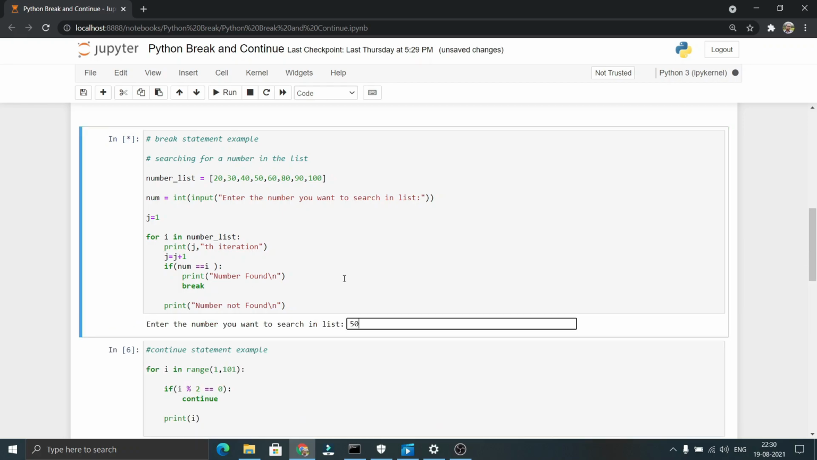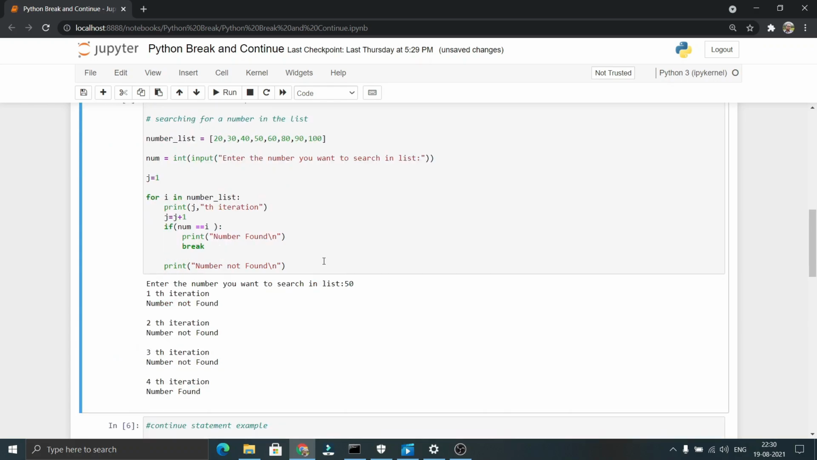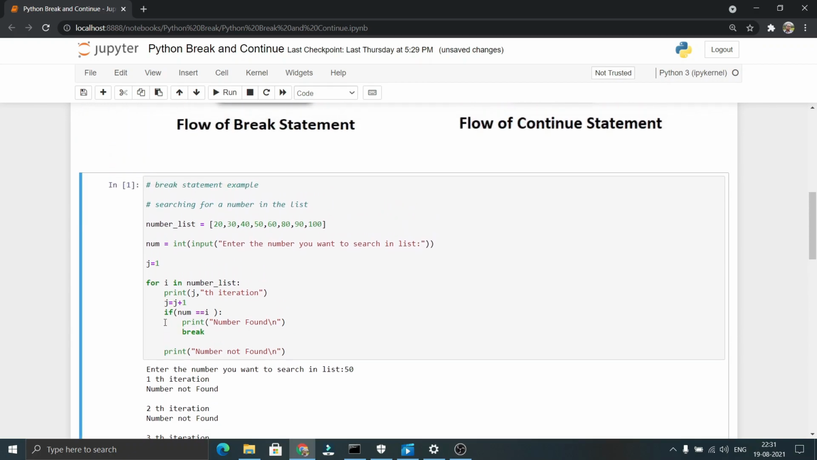I am providing 50 as an input here. You can see that it printed not found in the first 3 iterations. In the 4th iteration, it printed number found and then exited the loop without printing number not found for the remaining iterations, that is for 60, 80, 90 and 100.